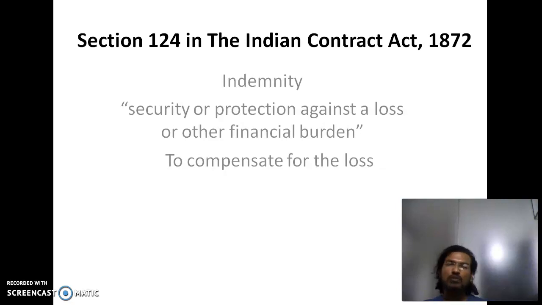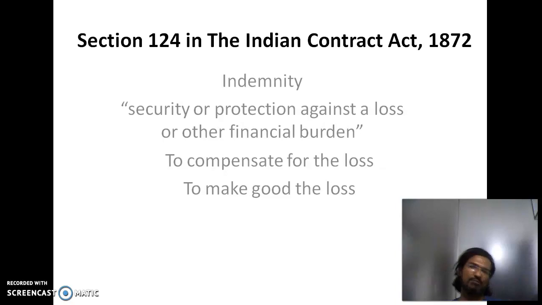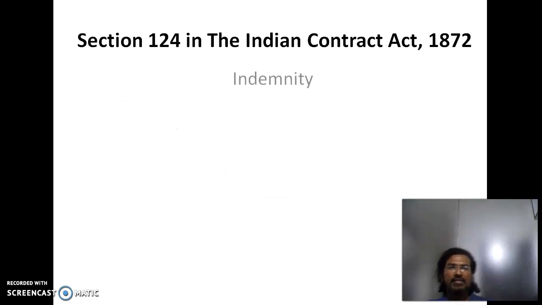It also means to compensate for the loss which occurs to a person, by another person. Compensation is done by another person for the loss incurred by a person. It also means to make good the loss which has happened. To make good means to compensate, basically. So let's see what happens when we have this word indemnity.